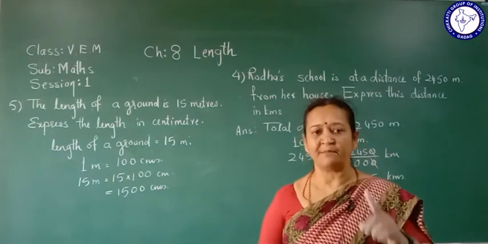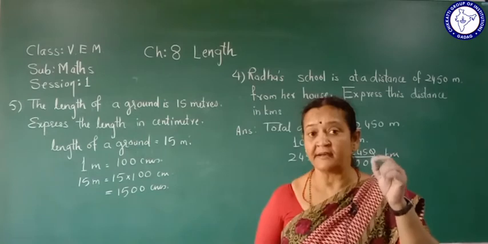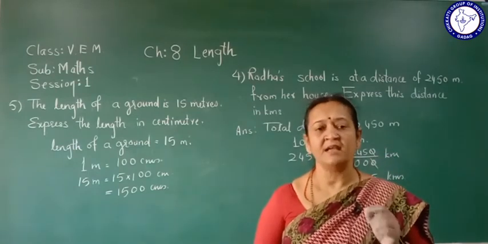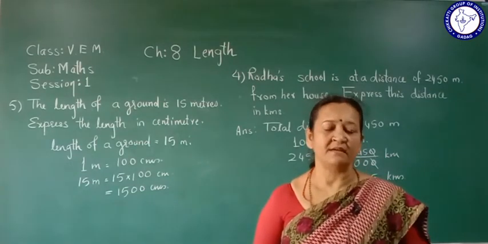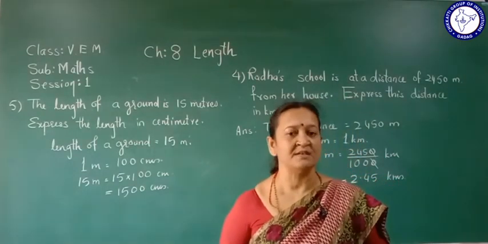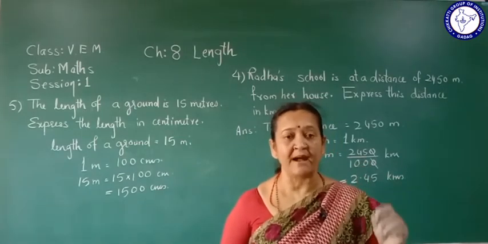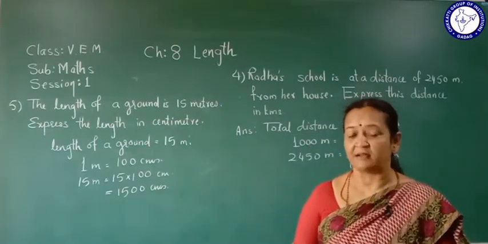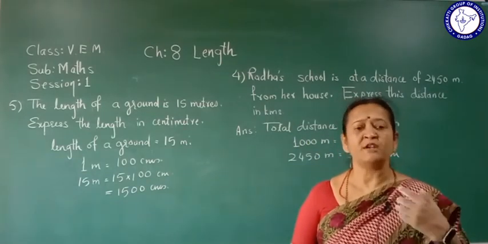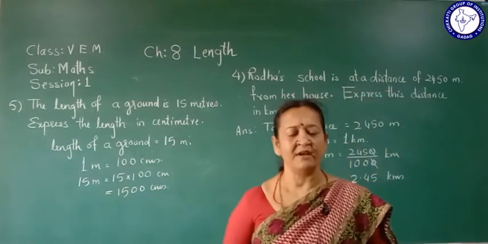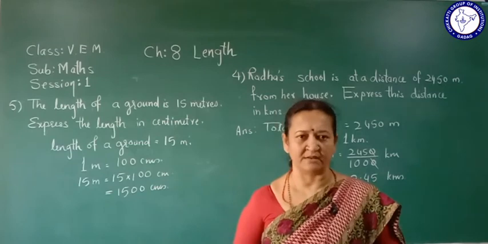If that 1 meter is divided into 100 parts, each part is called 1 centimeter. If divided into 1000 parts, every thousandth part is called 1 millimeter.